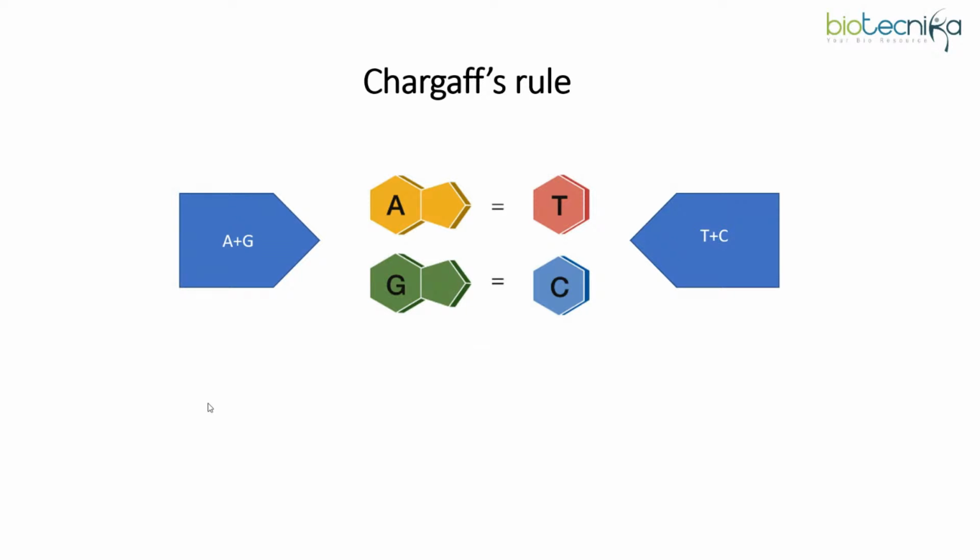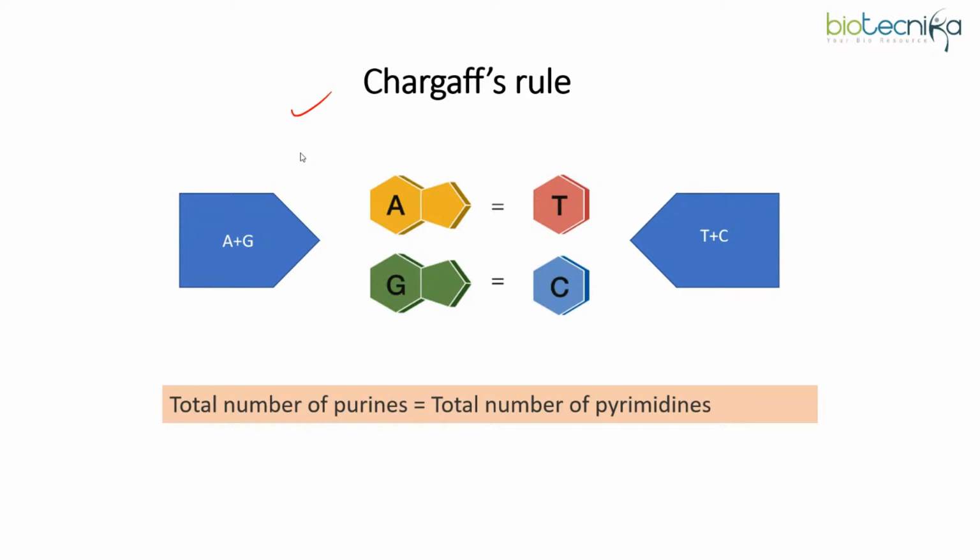Now, next we are going to discuss the Chargaff rule. This is another important rule, I would say. Based on this, questions had been asked previously. So what is Chargaff rule? Let us quickly see what this rule states. According to this rule, the total number of purines in DNA is always equal to the total number of pyrimidines. So I hope you know what purines and pyrimidines are. So purines, adenine and guanine, would be equal to thymine plus cytosine. Why is this so? Because adenine always base pairs with thymine, and guanine always base pairs with cytosine.